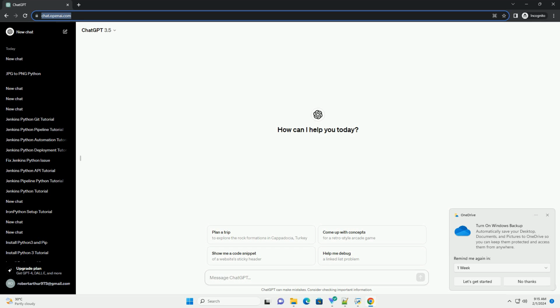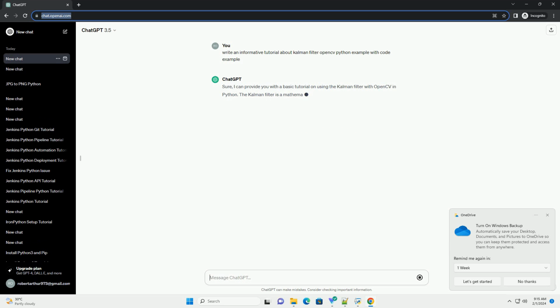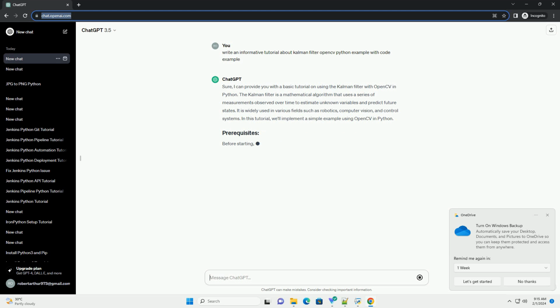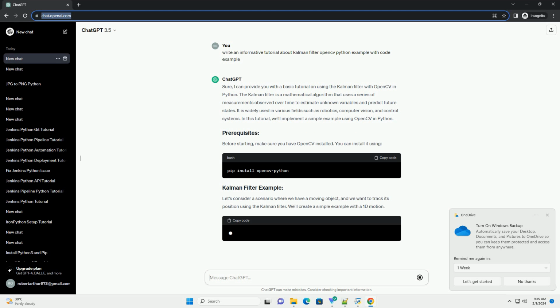Sure, I can provide you with a basic tutorial on using the Kalman filter with OpenCV in Python. The Kalman filter is a mathematical algorithm that uses a series of measurements observed over time to estimate unknown variables and predict future states. It is widely used in various fields such as robotics, computer vision, and control systems. In this tutorial, we'll implement a simple example using OpenCV in Python.